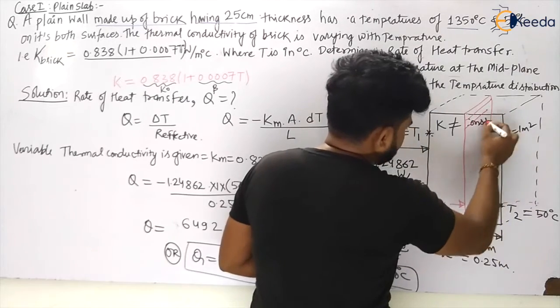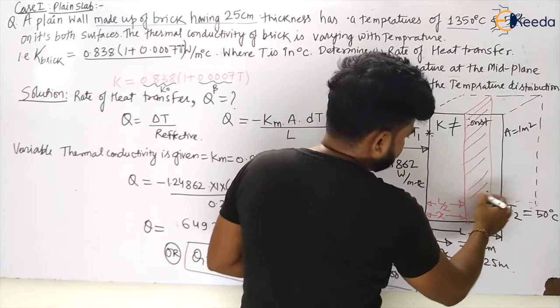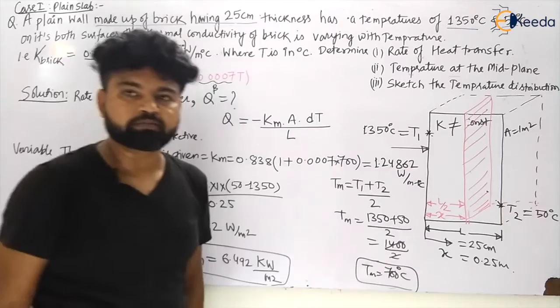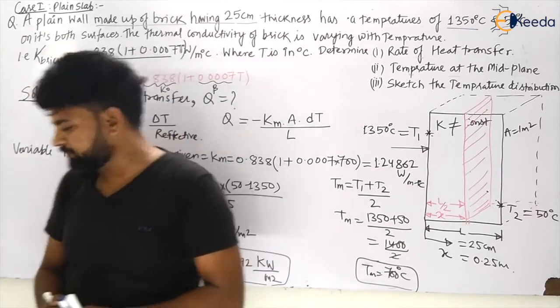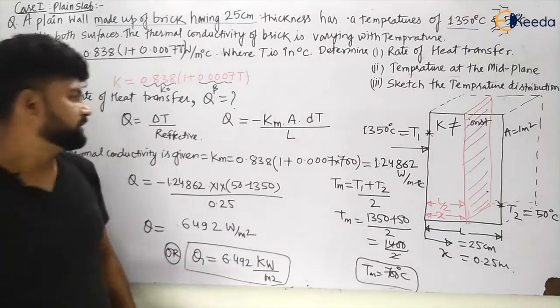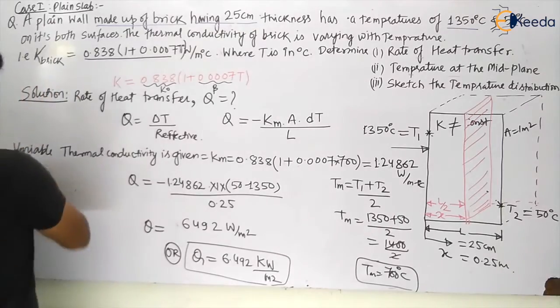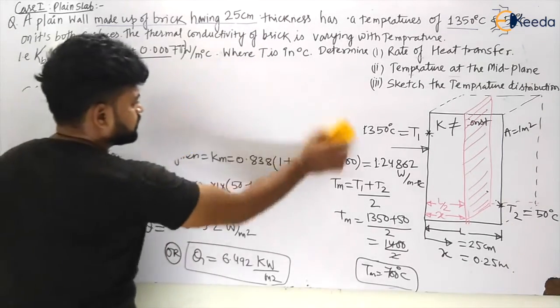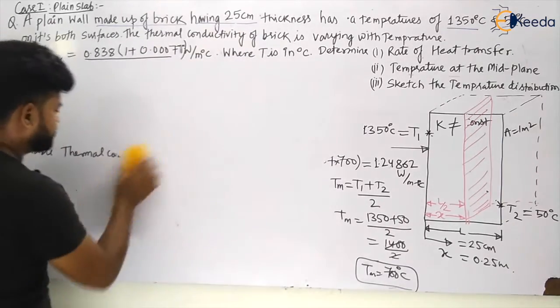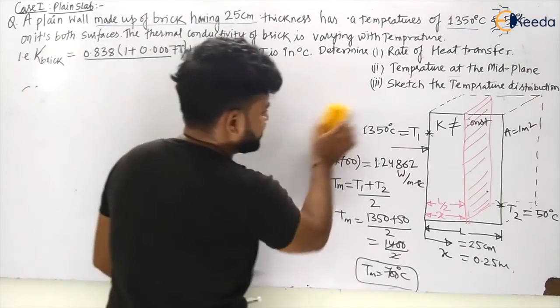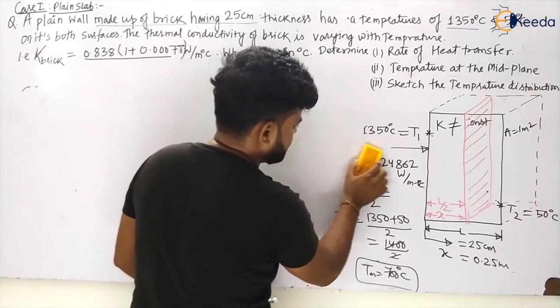So at this plane, he is asking what will be the temperature, my dear students. Let us calculate the temperature at the mid plane. So we can easily calculate the temperature at mid plane.